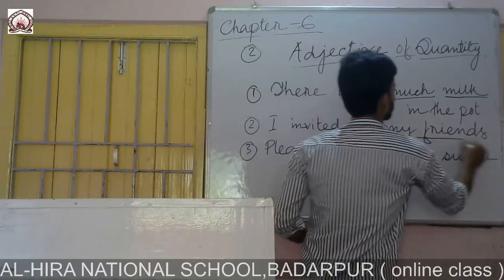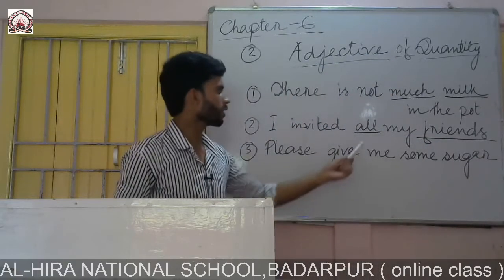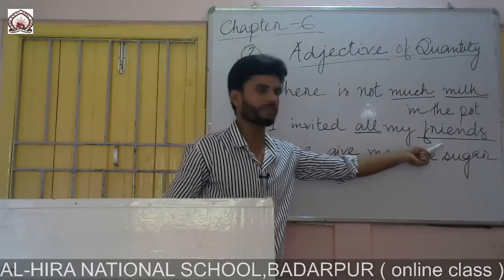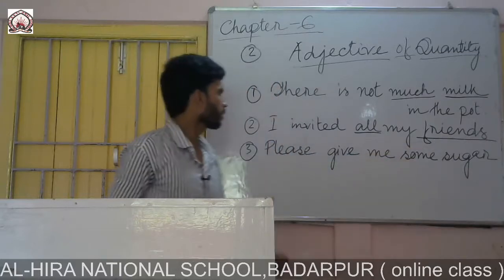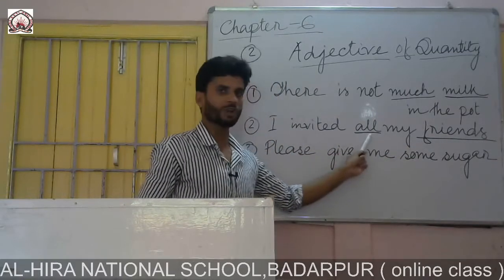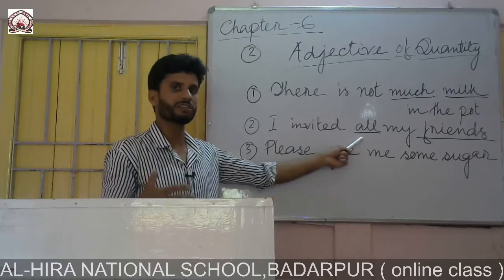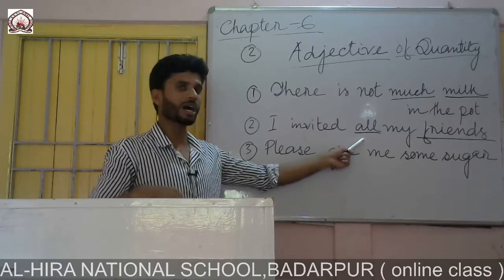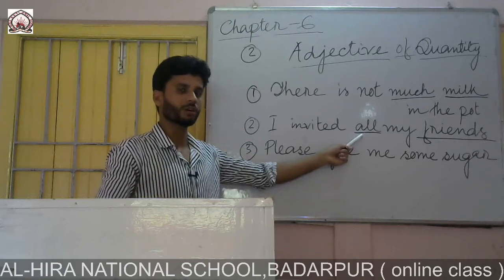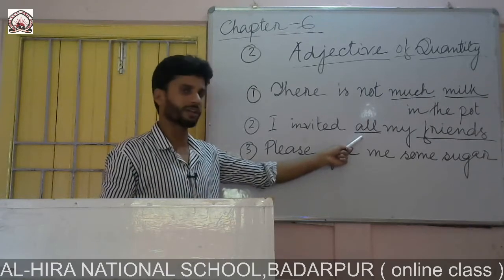All friends. So this one is describing friends. This one is telling us about quantity. It is not indicating a particular number. If it indicates a particular number, then it will come under another category.